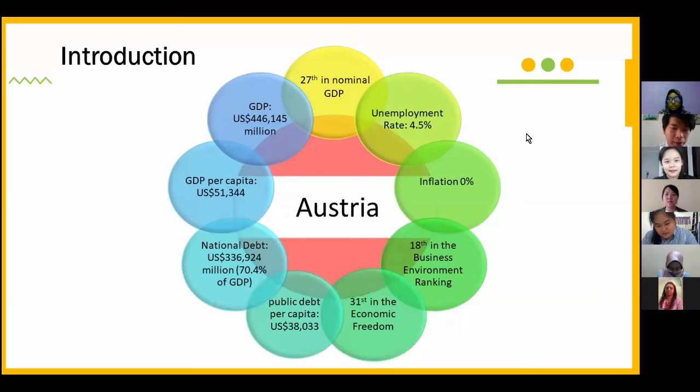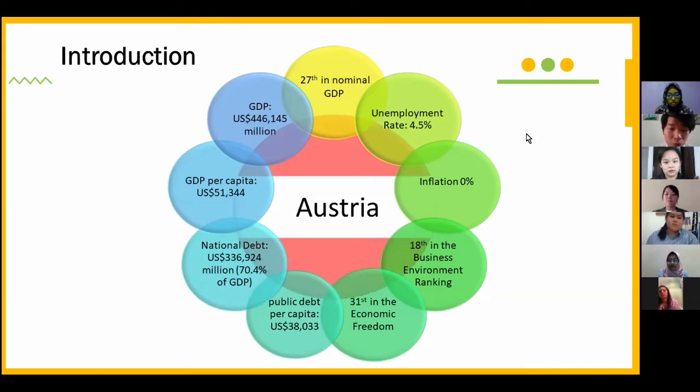We can see from this slide that it explains the economics of Austria. The GDP, which is the gross domestic product, has grown 1.6% from last year. It recorded 446,145 million in 2019. The national debt of Austria in 2019 was recorded at about 336,000 million.